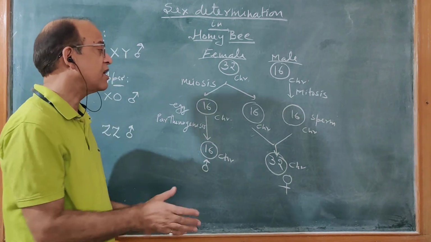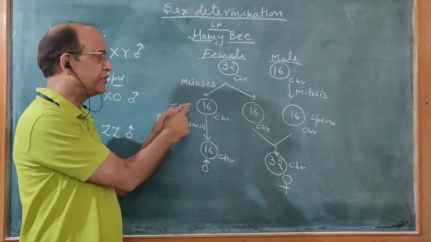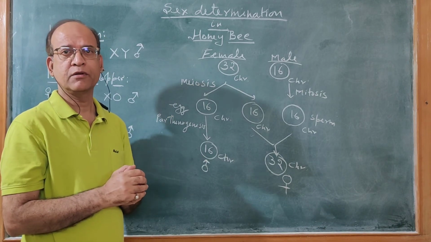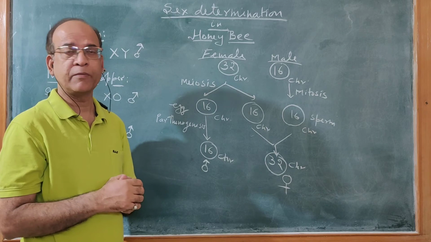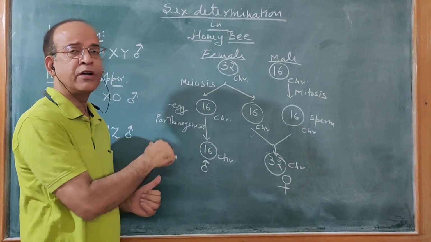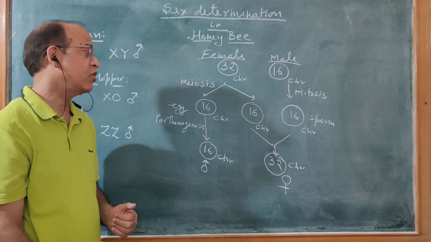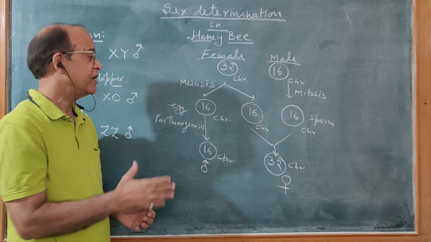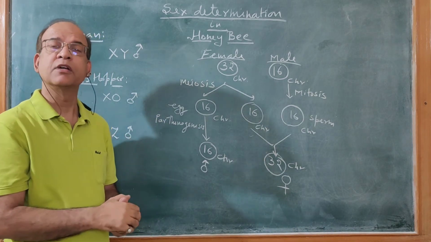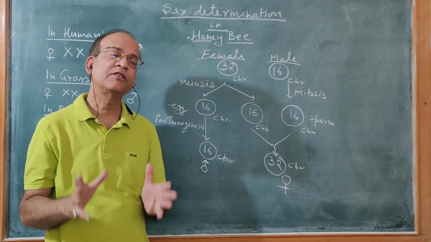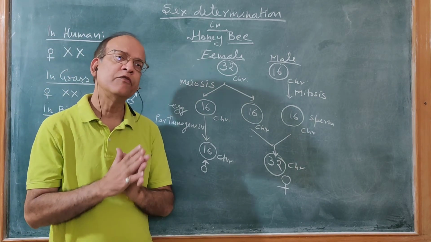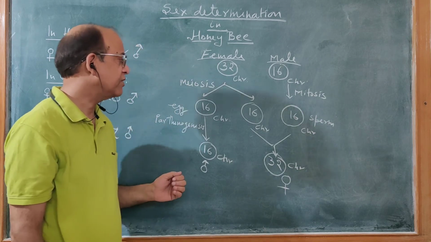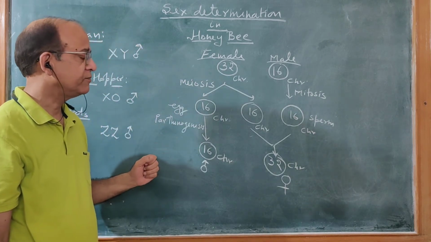But there are some eggs which develop into a new individual without fertilization. There is no role of sperm. So the egg directly develops into a new organism. That new organism will have 16 chromosomes. That process is called parthenogenesis. Parthenogenesis means eggs develop into a new individual without fusion, without fertilization. So this case is of parthenogenesis.